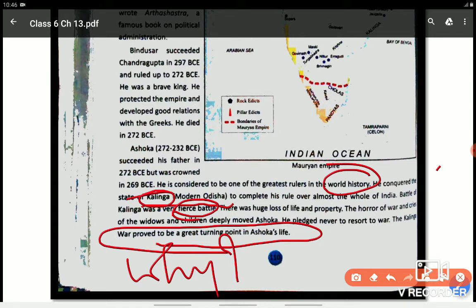It was a turning point because there was a huge loss of life and property, and the cries of the widows and children really turned Ashoka's life, and after that he decided not to do any war in future. That's why it was a turning point in Ashoka's life.